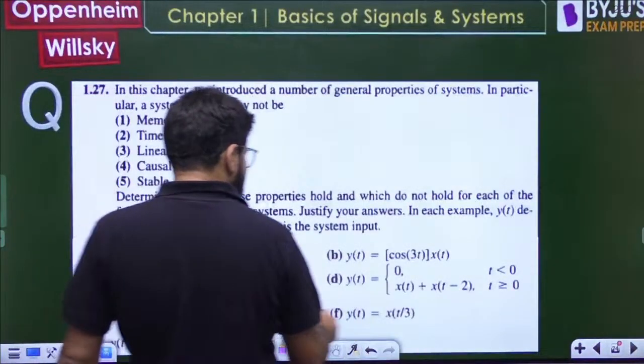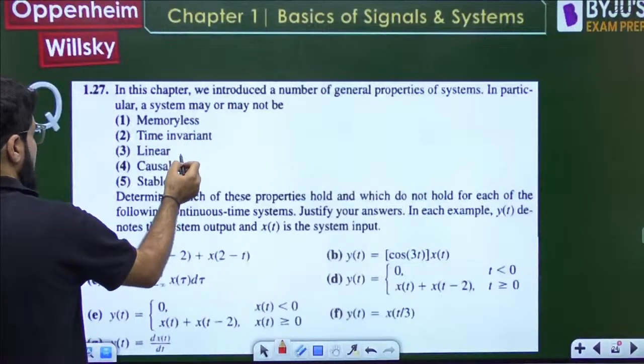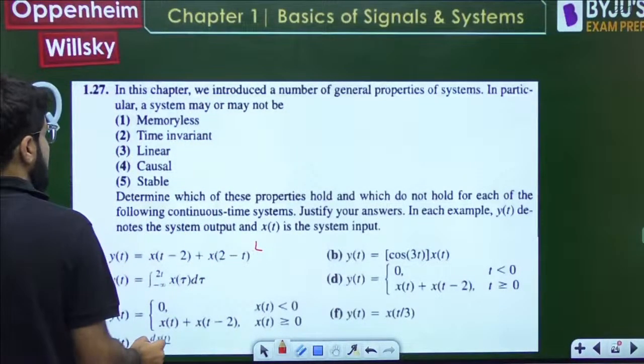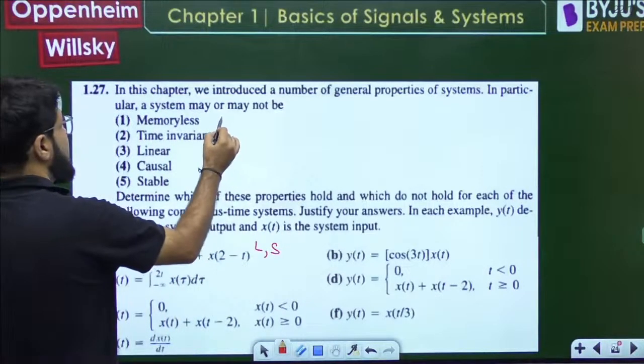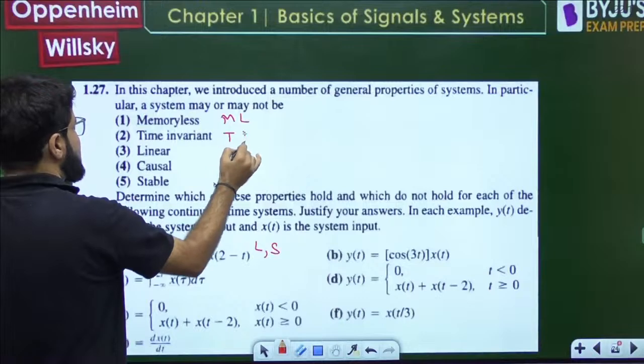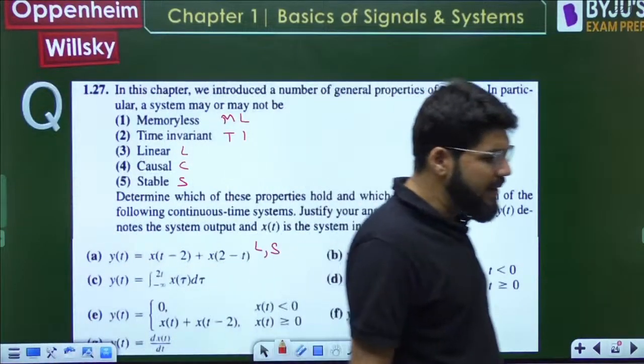So what are the properties satisfied here? Memoryless, no. Time invariance, no. Linearity, yes. Causality, no. Stability, yes. Linear and stable. I'll just keep writing that abbreviation: memoryless, time invariant, linear, causal, stable. Okay, come on quickly to the next one.